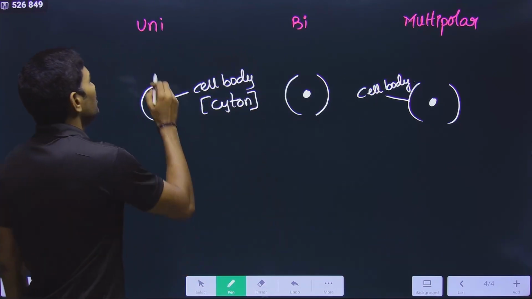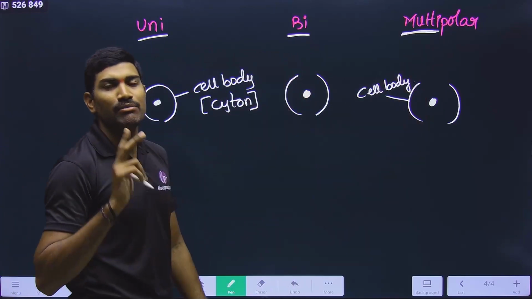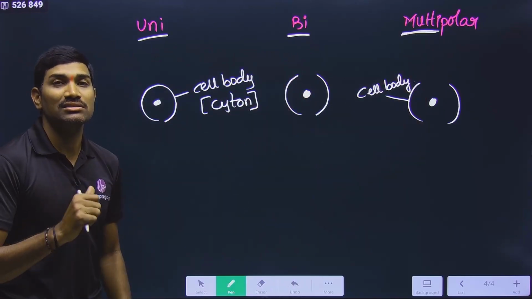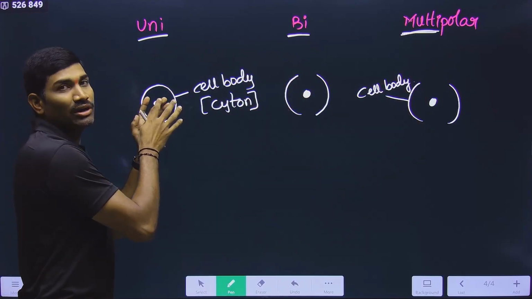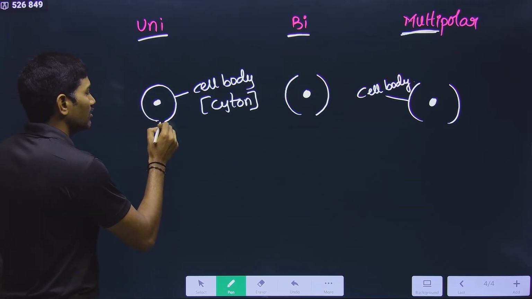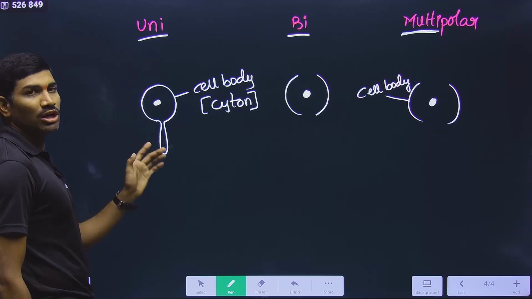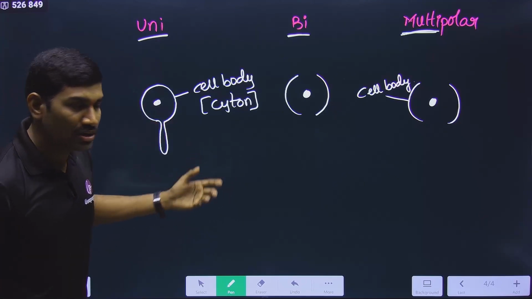Then what are uni, bi and multi? Uni means single, bi means two, multi means many. From this cell body, how many extensions are coming? This is important. If only one process comes from the cell body, it is called a unipolar neuron.